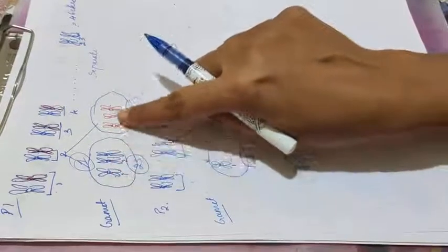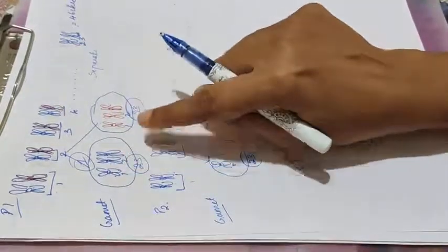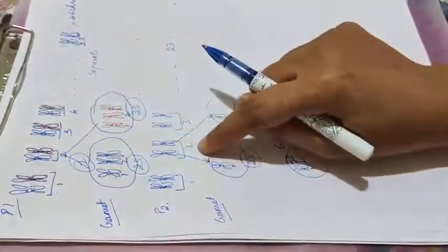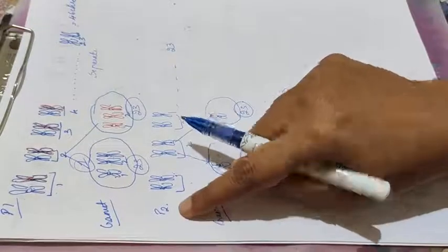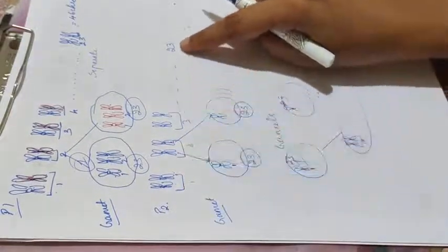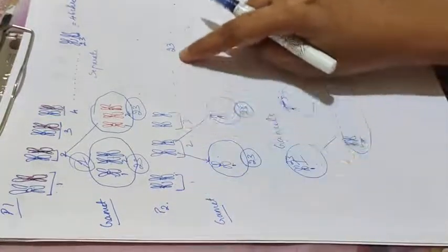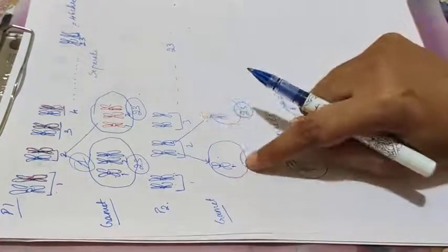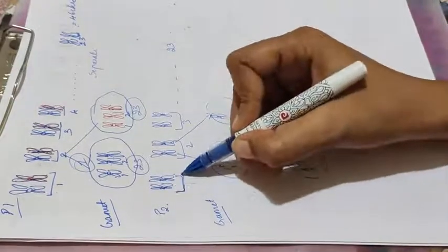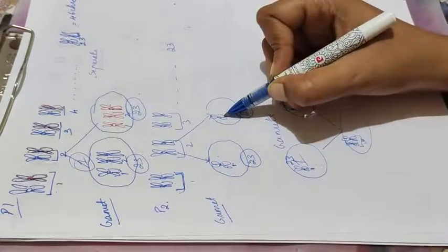Like this, you can see there are 23. Finally, we will find 23 chromosomes in the gamete. And the same process will happen in the other individual also. So out of that, I will take one as parent 2. He or she will also have 46 chromosomes, that's 23 pairs. And during the gamete formation, here also chromosomes have to separate. And out of this, the first pair, one is here and one more will come to this.